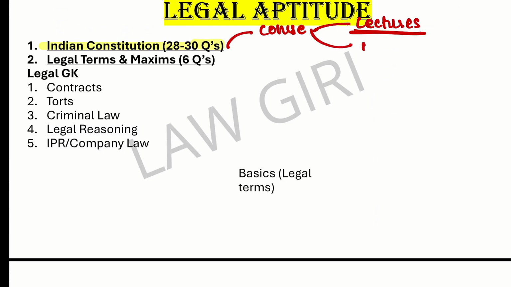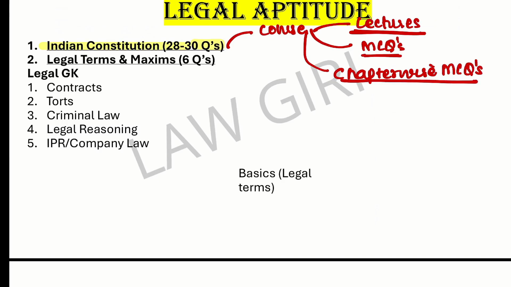And then we have MCQs, the most important MCQs set, one set which consists of around 400 to 500 questions. Then we have chapter wise MCQs. This is very important because some questions are going to be covered through MCQs only. Nowhere else you will find these questions in the theory, but in the MCQs only you can find. So that is what we have provided.